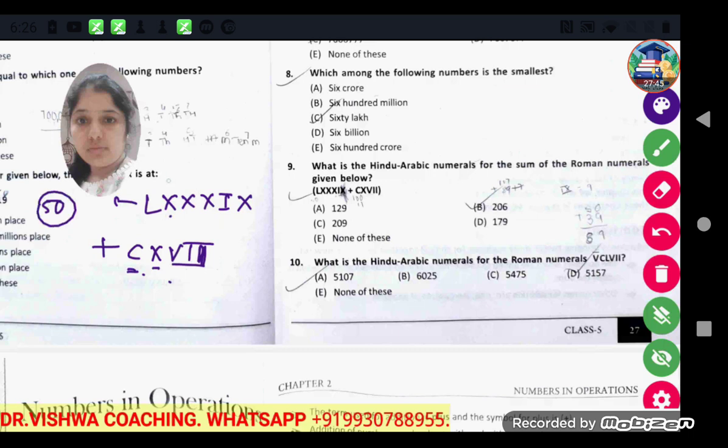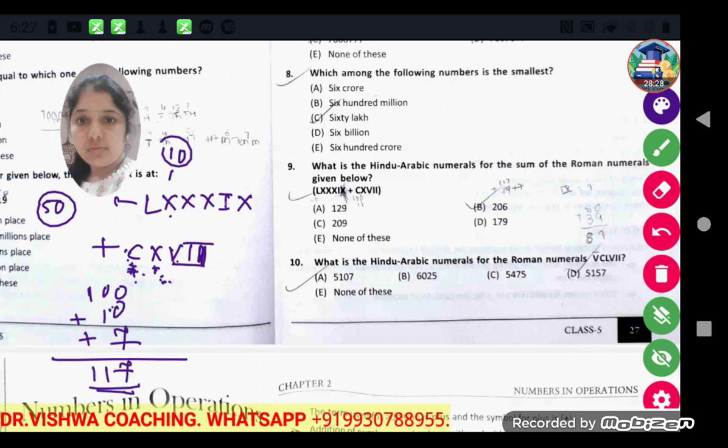Since the smaller numeral is written at the right side of the number, we have to add them. So this becomes 100 plus 10 plus V, which means 5, and 2, so this becomes 117.